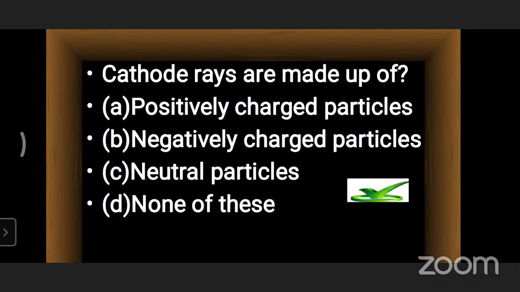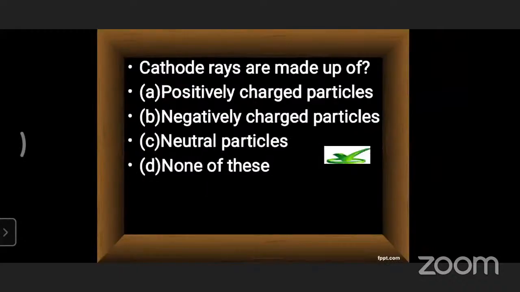Because of the lack of space, I kept the tick mark here, though it is not written as option C or D. So the option is B. Cathode rays are made up of negatively charged particles called electrons.